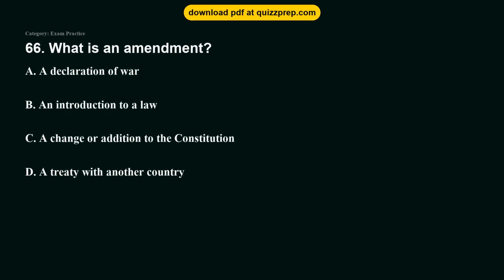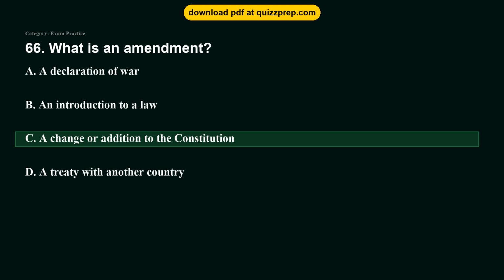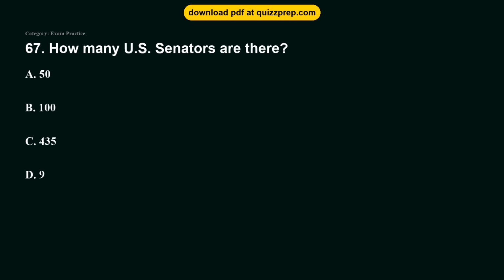Question 66. What is an amendment? Option A, a declaration of war. Option B, an introduction to a law. Option C, a change or addition to the Constitution. Option D, a treaty with another country. The correct answer is option C, a change or addition to the Constitution. An amendment is an official change, addition, or correction to the U.S. Constitution.